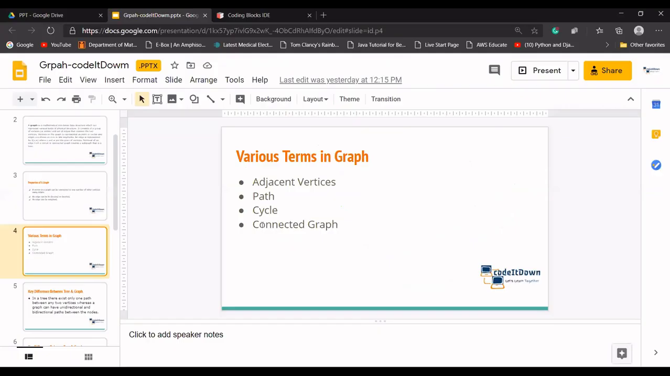If you have any questions, you can ask. And if you have anything else to share, any other concept or any example about the graph, you can share. Okay,